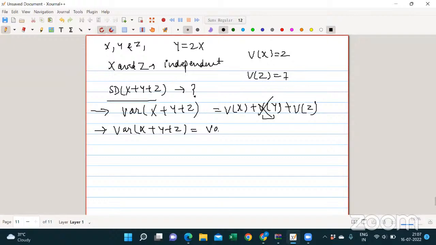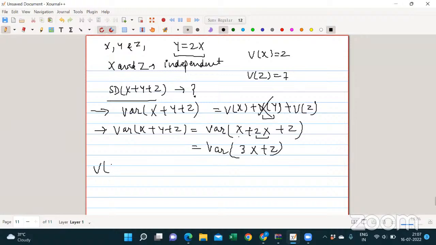In the question it is given that y is equal to 2x. So I can write 2x in the place of y, right? So this becomes x plus 2x, that is 3x, plus z.